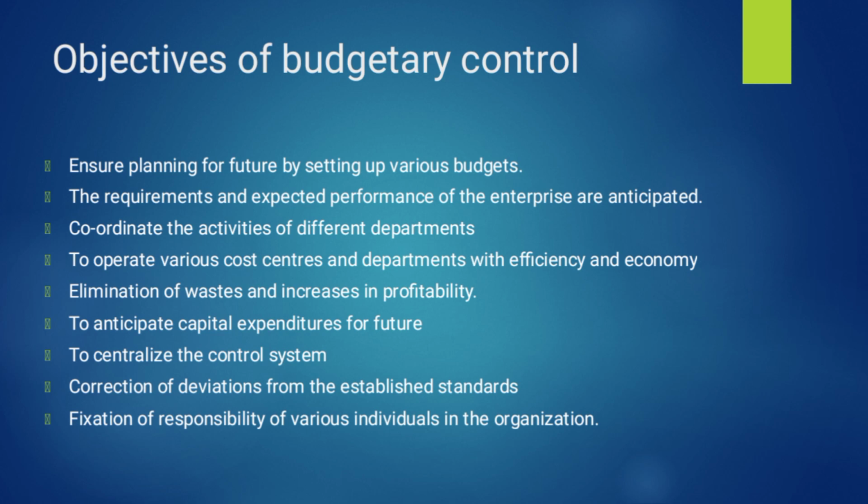Another objective is to centralize the control system. A centralized control system is an important objective behind budgetary control. Then, correction of deviation from the established standard. Based on the budget, we have to set standards. If the budgeted and actual standards match, fine; if there is any deviation between actual figures and budgeted figures, then we have to take various steps